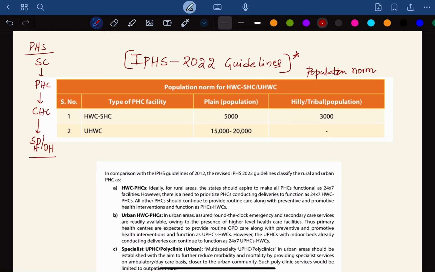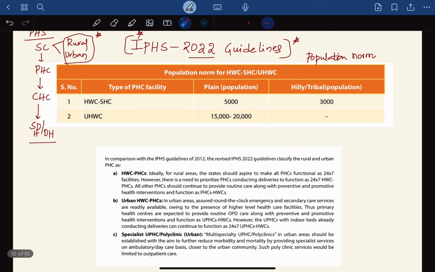Before IPHS 2022 came into existence, under the IPHS 2011 guidelines, we did not classify them into rural or urban areas. But the major recent change with IPHS 2022 is that now we have rural and urban in each category. This is the first take home for you: rural and urban in each category.